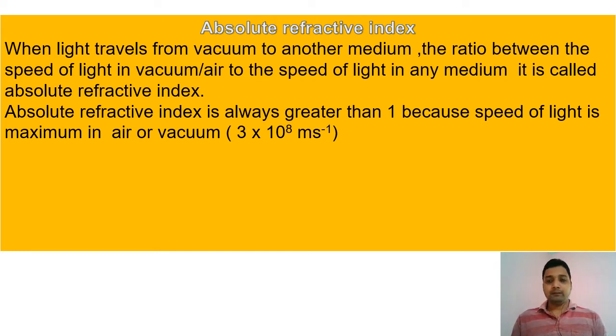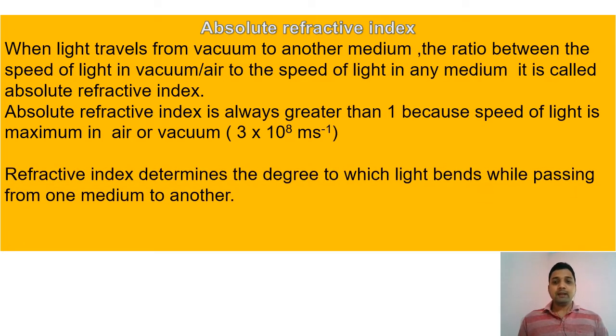Another type of refractive index is called the relative refractive index. Relative refractive index means when you are comparing the speed of light in two given media other than air. That can be more than 1, and that can be less than 1. So absolute refractive index means when you take the speed of light in air or vacuum and the speed of light in a given medium.